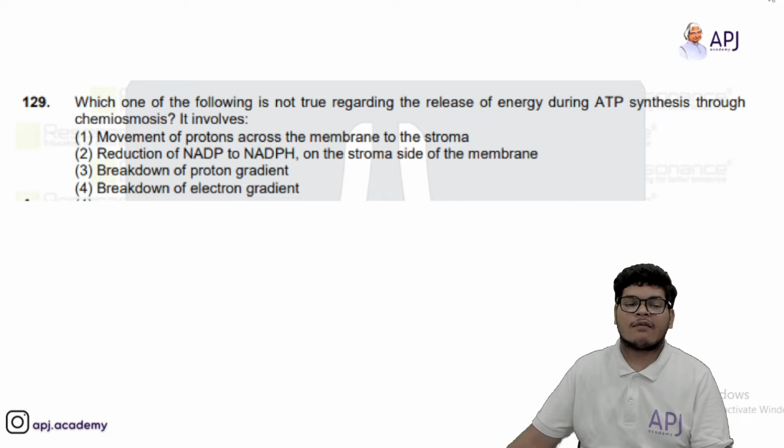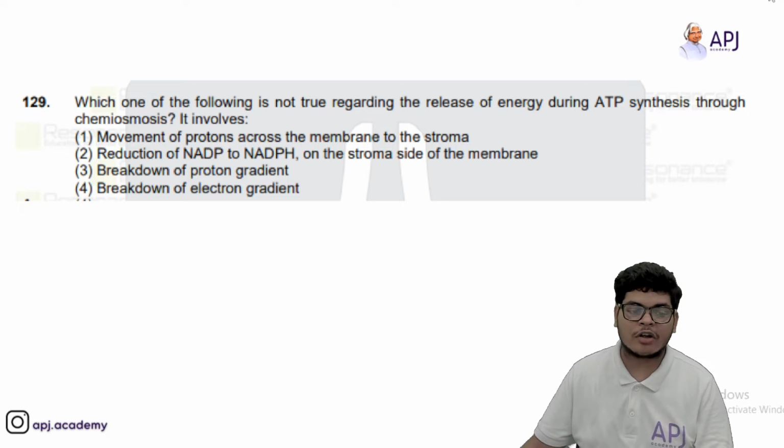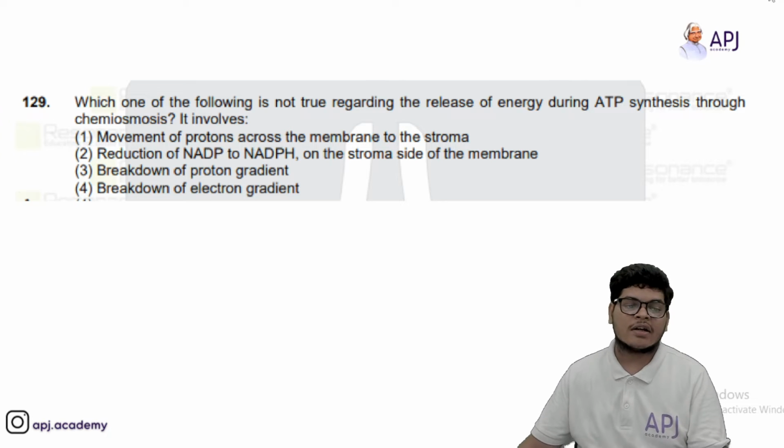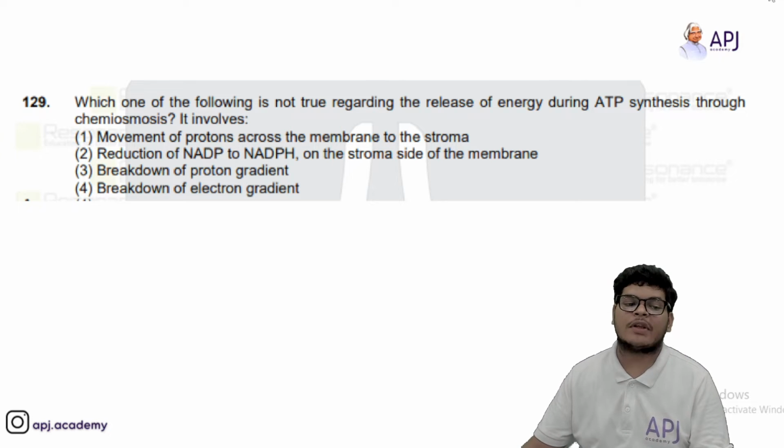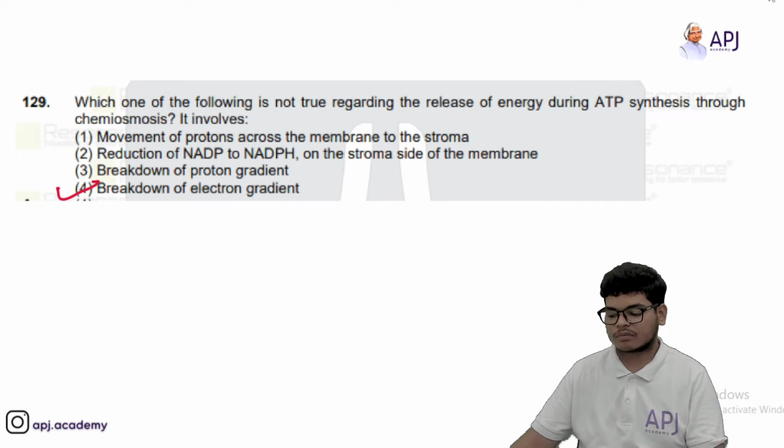Then we have, which one of the following is not true regarding the release of energy during ATP synthesis through chemiosmosis? Movement of protons across membranes, reduction of NADP to NADPH, breakdown of proton gradient and breakdown of electron gradient. So answer should be fourth option.